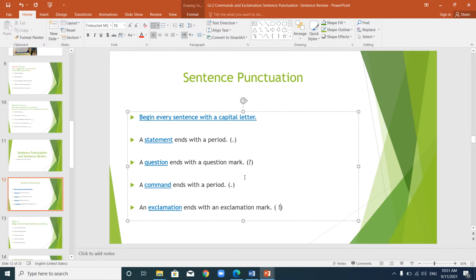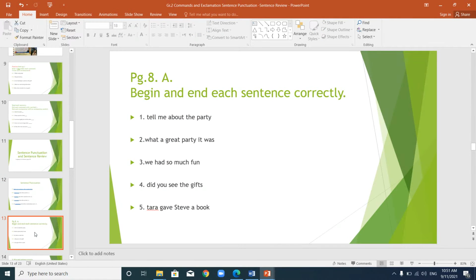So, statement ends with a period. Question ends with a question mark. A command ends with a period. An exclamation ends with an exclamation mark. All these sentences begin or start with a capital letter. Okay, let's go to page 8 and let's see what it says.